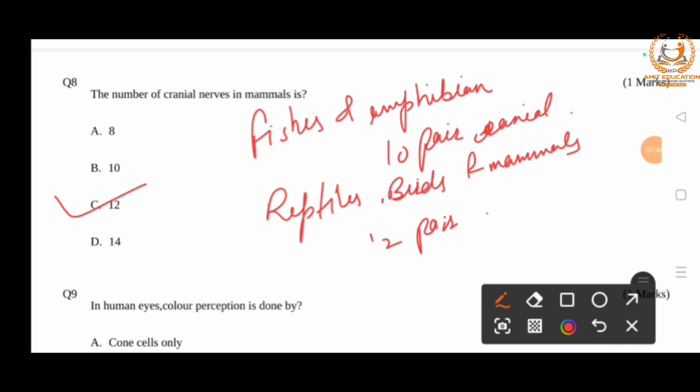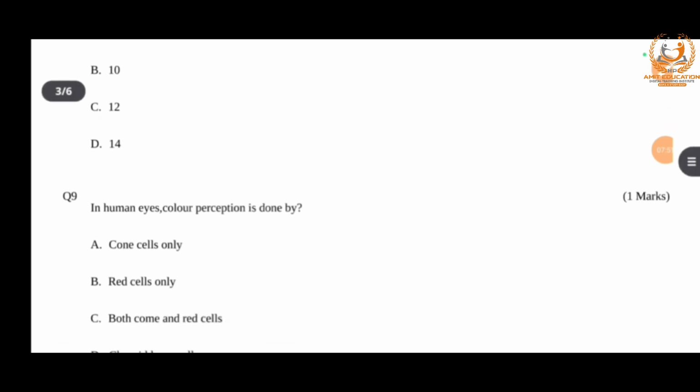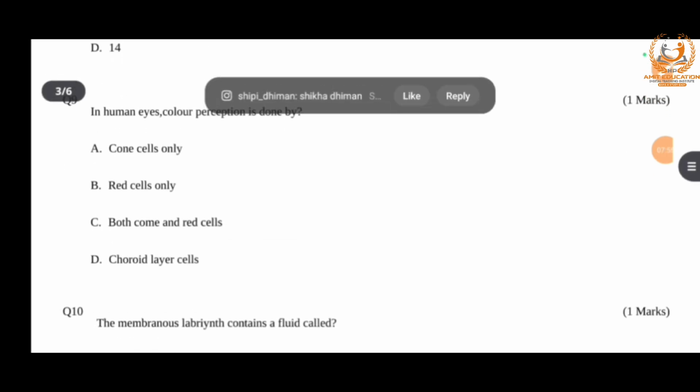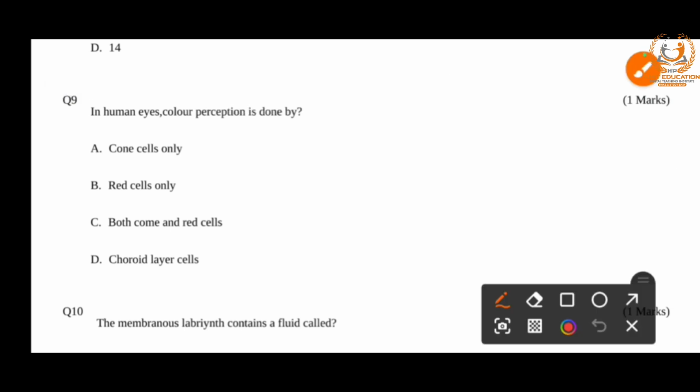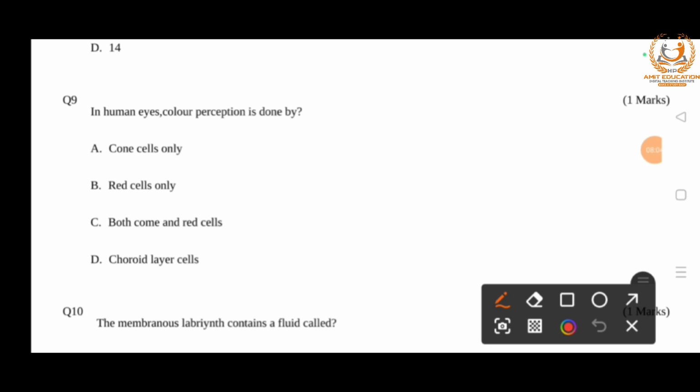So next question is, in the human eye, color perception is done by option A cone cells, B rod cells, C both cone and rod cells, and D choroid layer cells. The right answer is option A, cone cells only, because this is the neurosensory layer of the eye, the layer on which the image is formed. This consists of the retina, which includes rods and cones in it.